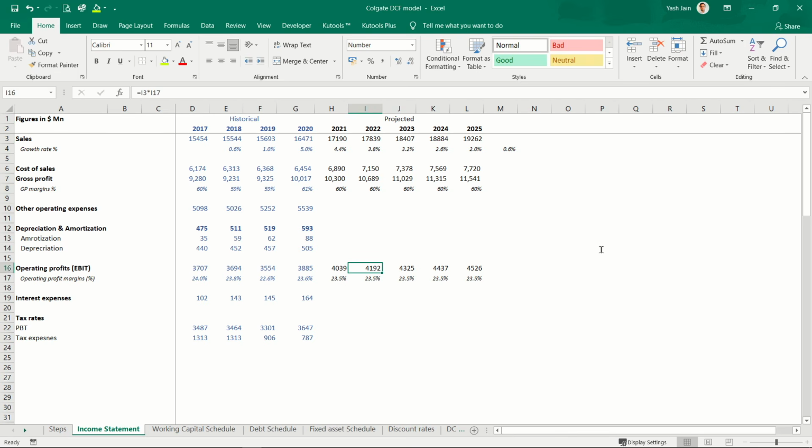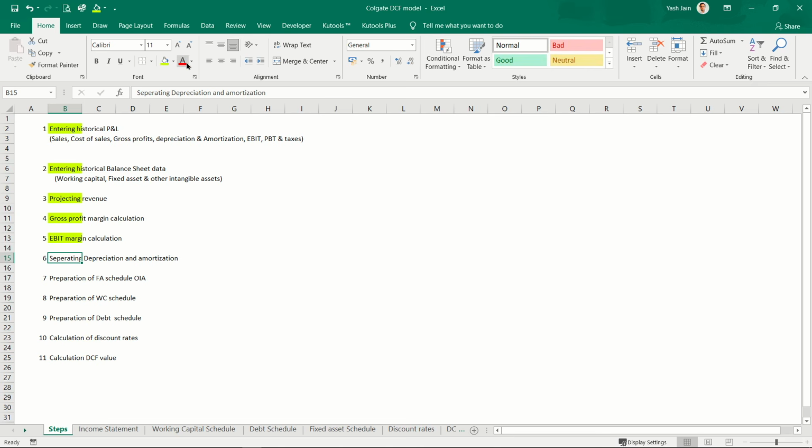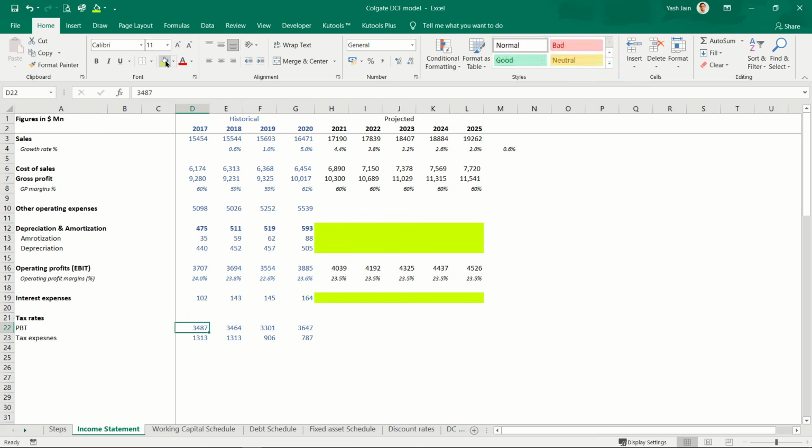Now I have to project this part. This will come from the fixed asset schedule, so I cannot do anything here. This part is also to be projected. This will come from the debt schedule. I cannot do anything here. Tax rates I can calculate. So I am done with this step also, but let's do some extra things here.